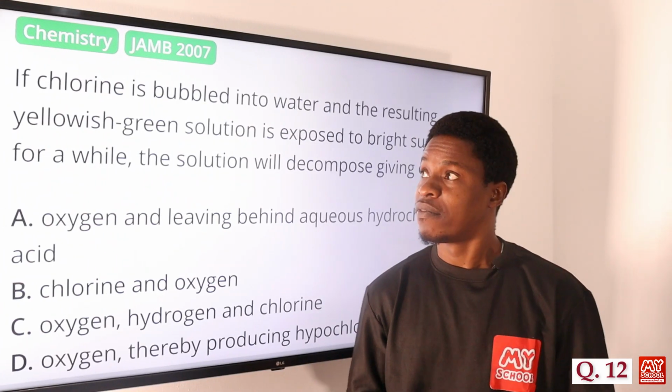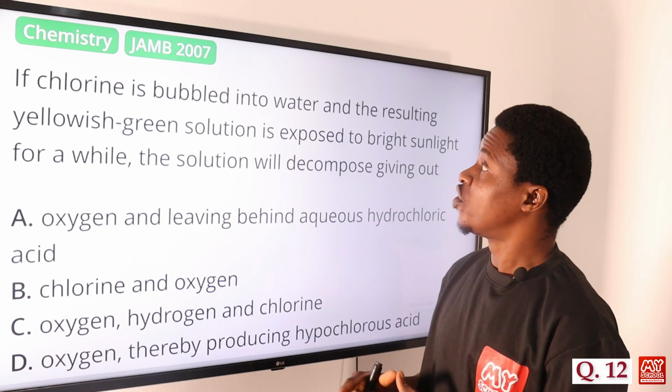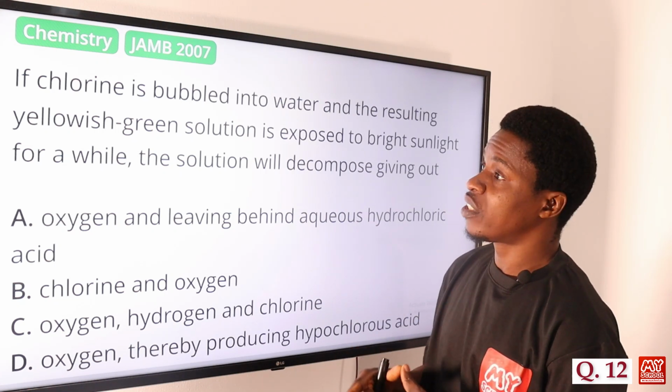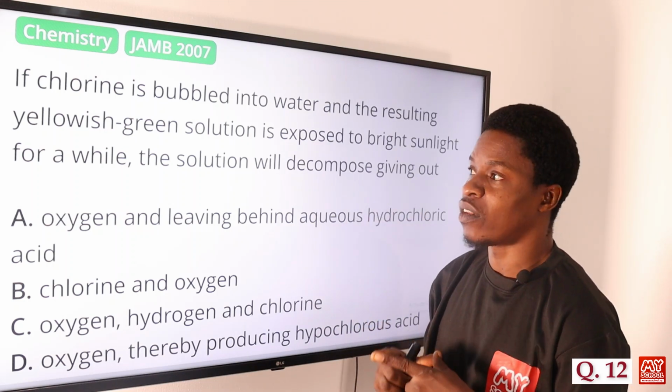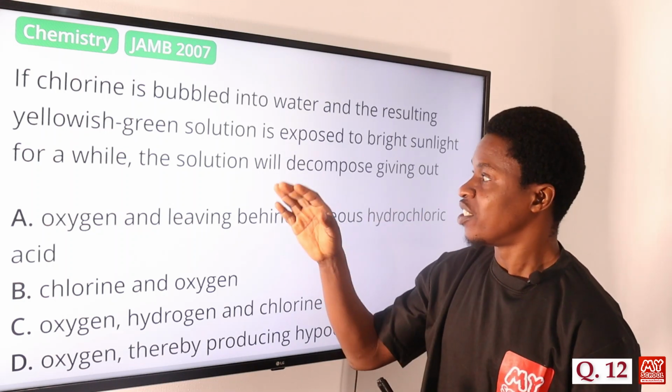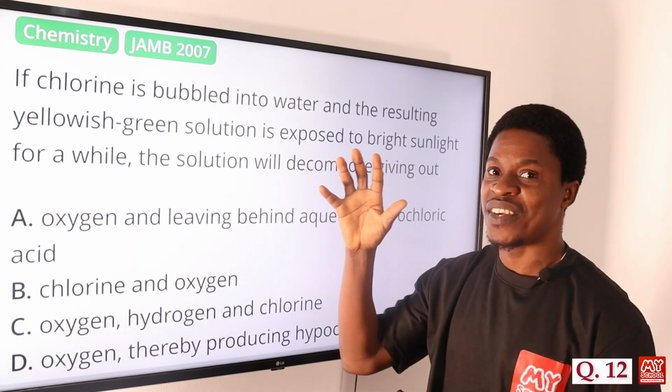Question number 12. If chlorine is bubbled into water and the resulting yellowish green solution is exposed to bright sunlight for a while, what happens? The solution will decompose, giving out what?